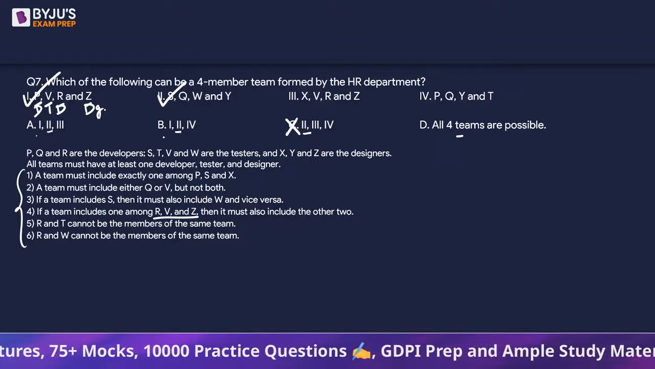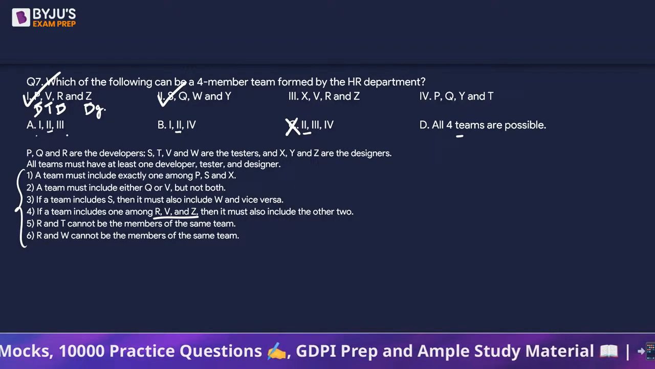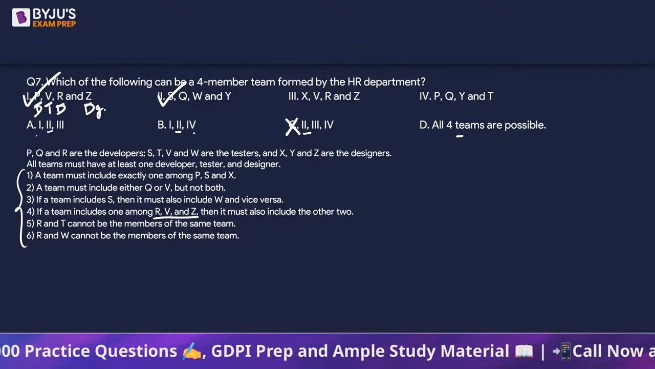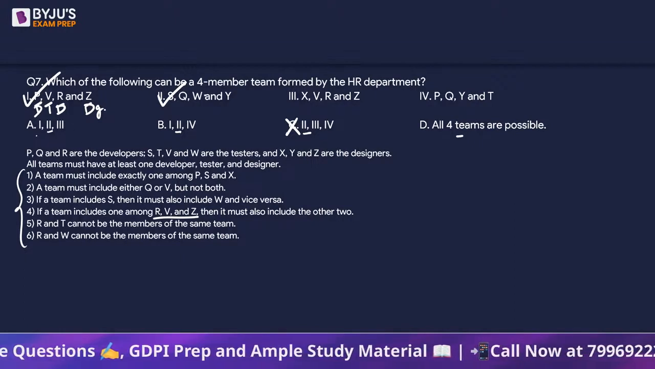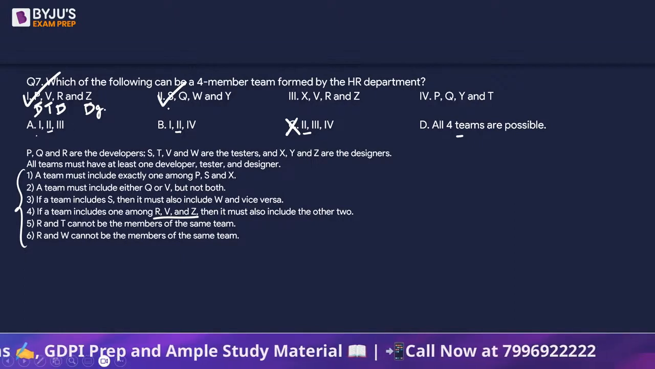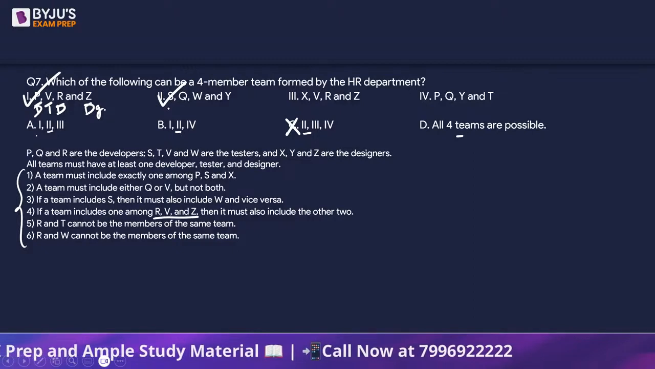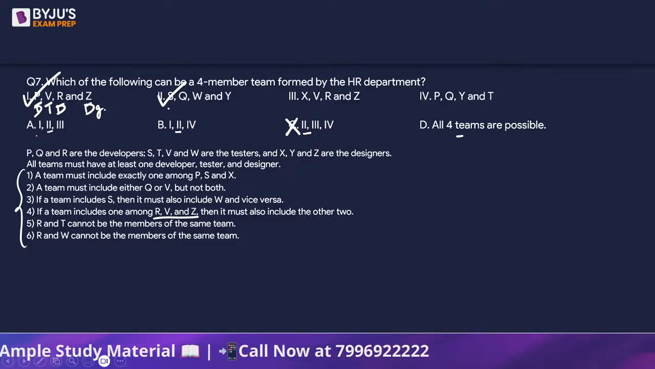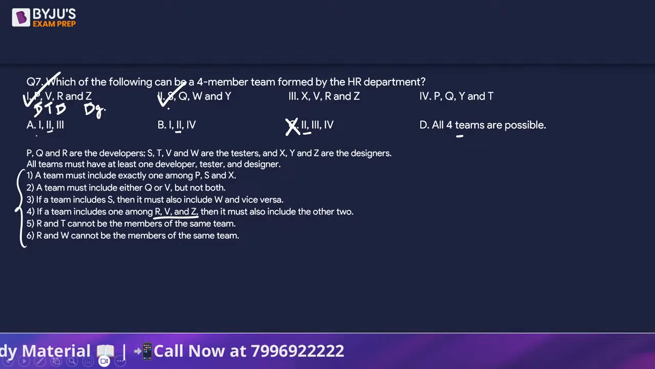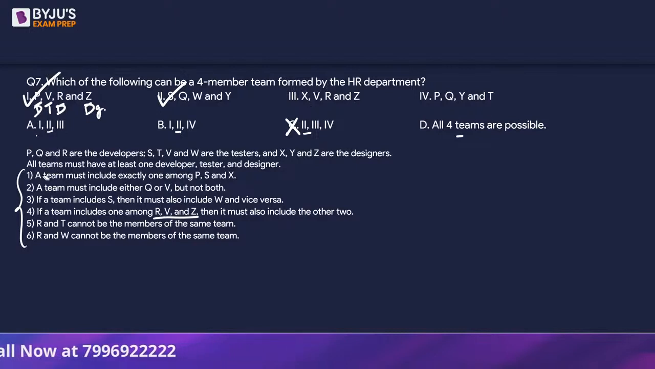Now between A and B and D option, we will have to check third and fourth. Suppose if third is false, as in third cannot be a team, so the answer is definitely B option. If third is a team, then B is definitely not the answer, right? X, V, R and Z. Let's restart.